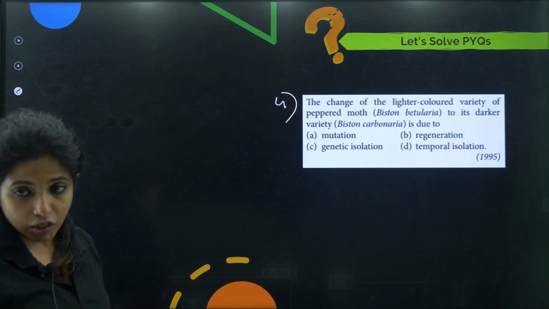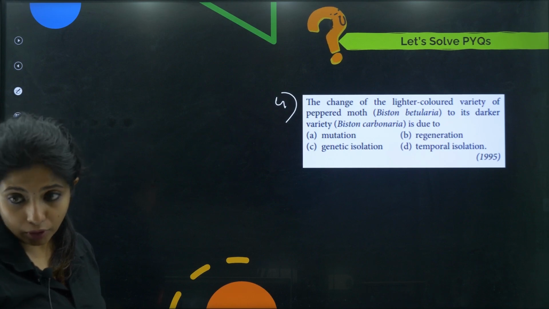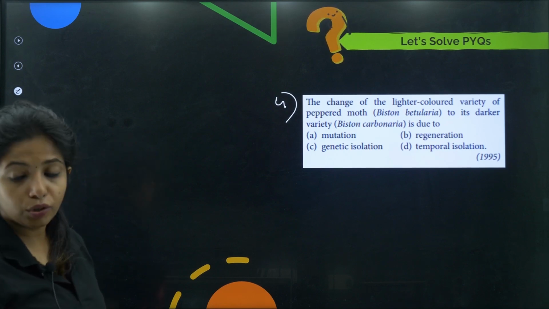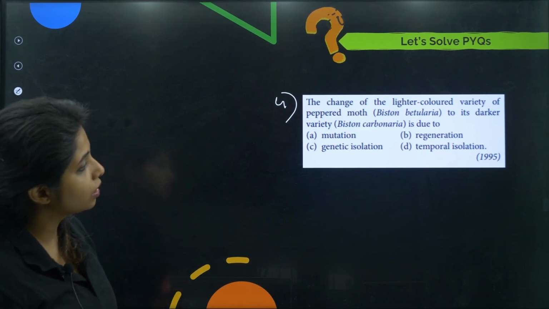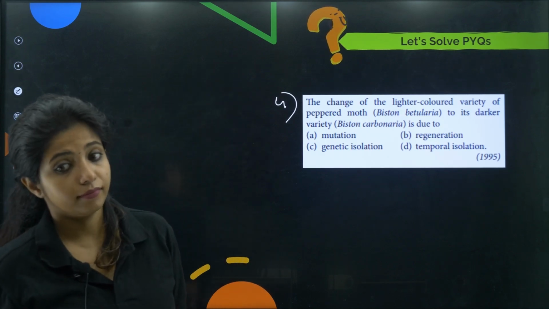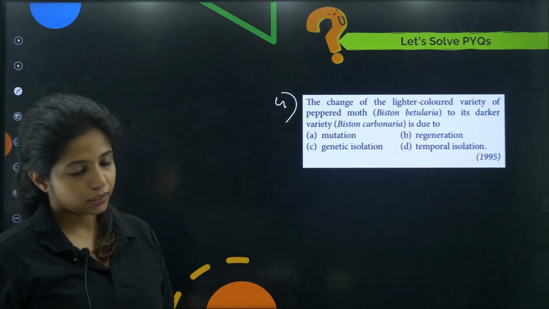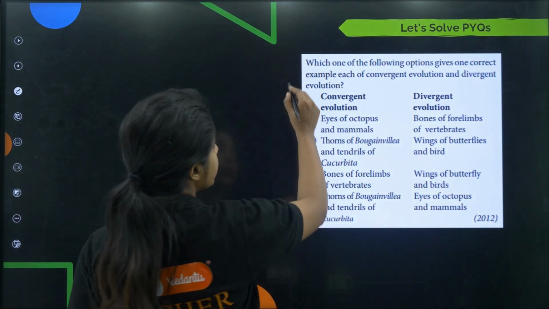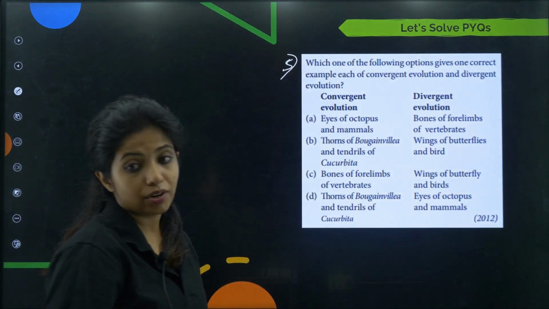Now 4, the change of the lighter colored variety of peppered moth to its darker variety is due to what? How did you get two varieties? This is an example of mutation, regeneration, genetic isolation or temporal isolation. Tell me. Fourth question. Now the fifth question is from the topic that we already covered previously. So you have to tell me the answer.